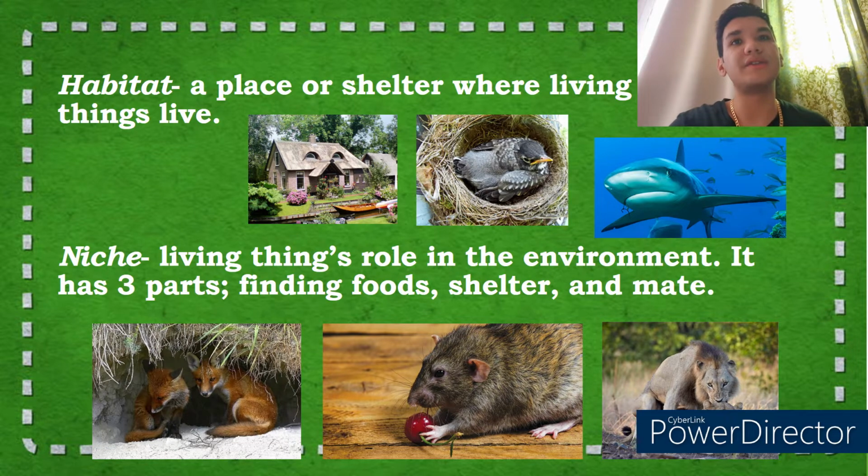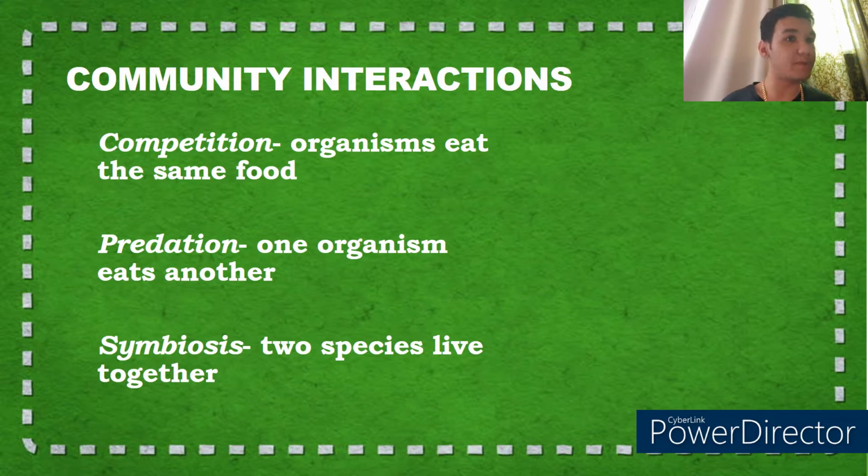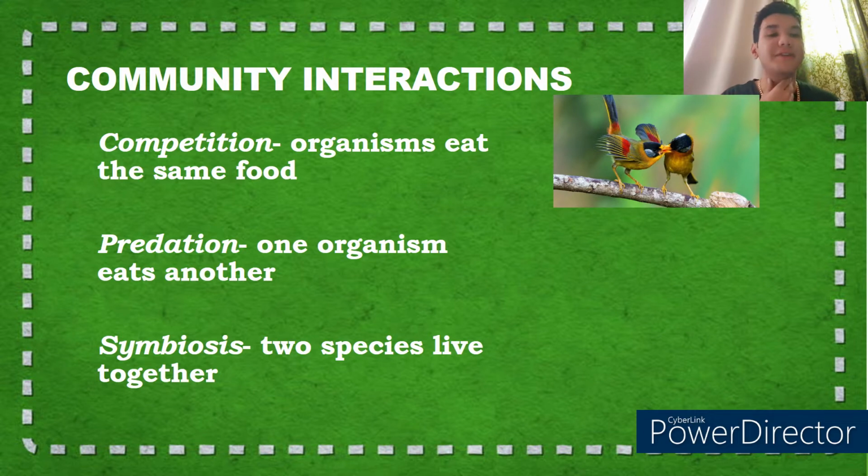So now we need to understand that there are community interactions with regards to organisms. This can be divided into three things. The first thing is competition. This is when organisms compete for the same food. An example of this is different birds. They compete for the same worm. Even fish compete for the same worm, right? These organisms are different, but they compete for one scarce resource, which is the worm. That's the first one, the competition.